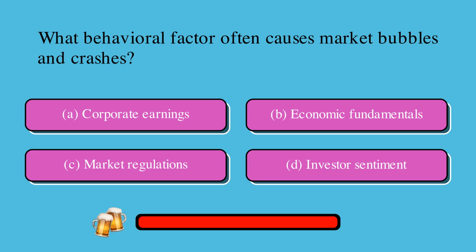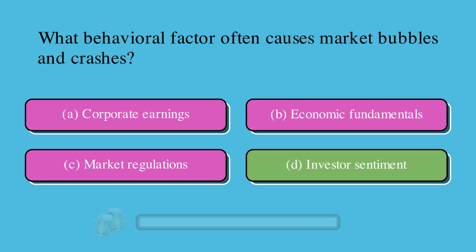What behavioral factor often causes market bubbles and crashes? Is it A, corporate earnings, B, economic fundamentals, C, market regulations, or D, investor sentiment? The correct answer is D, investor sentiment.